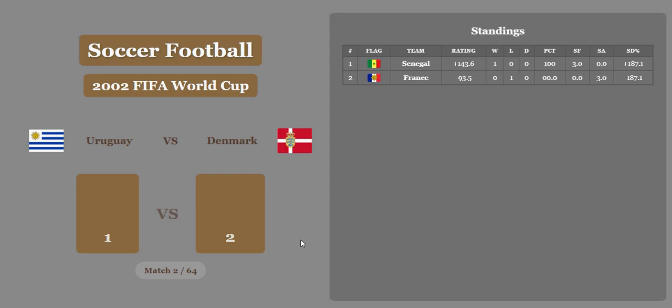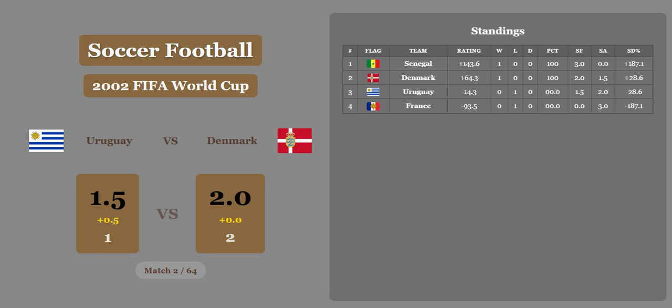Uruguay versus Denmark. Denmark's going to take this game. So this is the real score in 2002. And then, according to the algorithm, Uruguay gets a half goal for economic difference. But Denmark's still going to come away with the win.